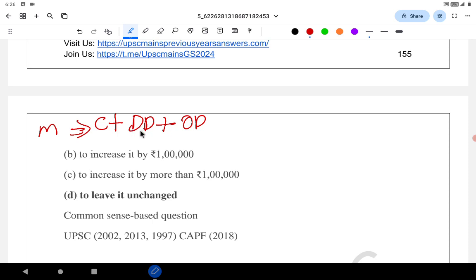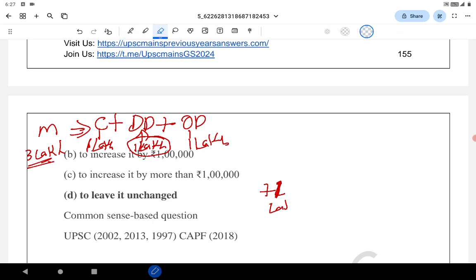Say people currently have 1 lakh in cash, 1 lakh in demand deposit and 1 lakh in other deposit. What is the money supply totally? 3 lakh, correct? Say when people take out 1 lakh from demand deposit, the other deposit will remain as 1 lakh.